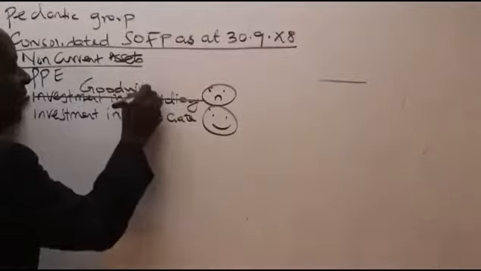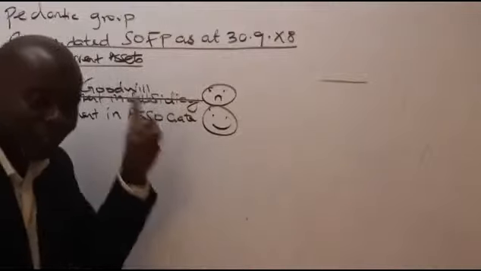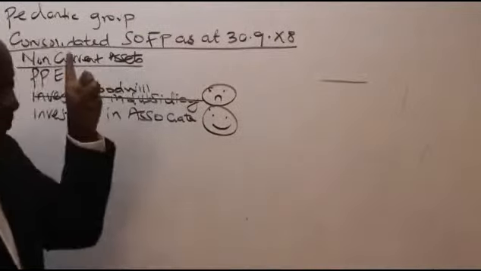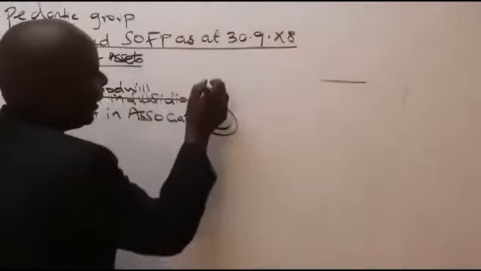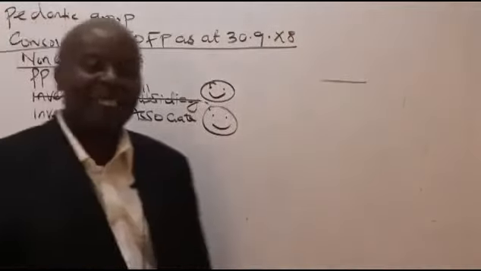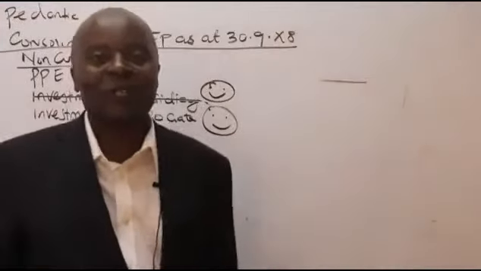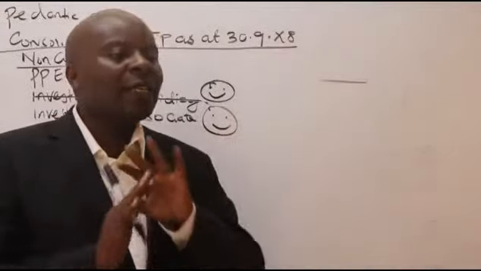Investment in subsidiary is normally replaced by goodwill. So the moment you write goodwill there, then now you should be able to smile. Seriously, yes. Because now we have known consolidation, but we can never talk of investment in subsidiaries in whichever statement.